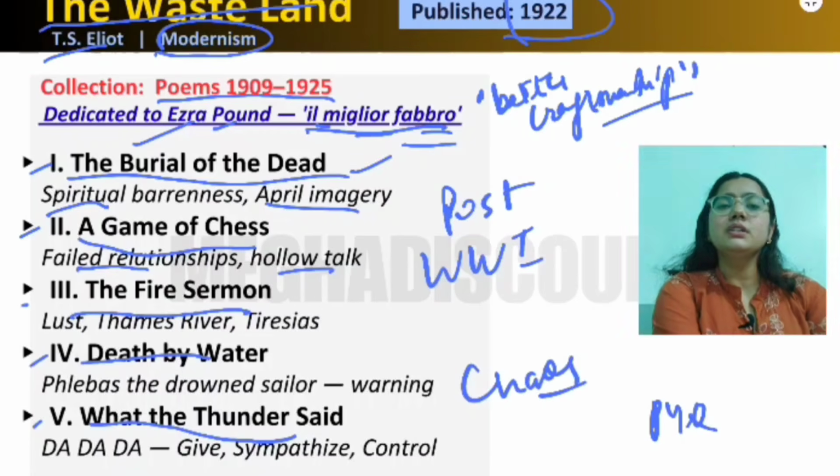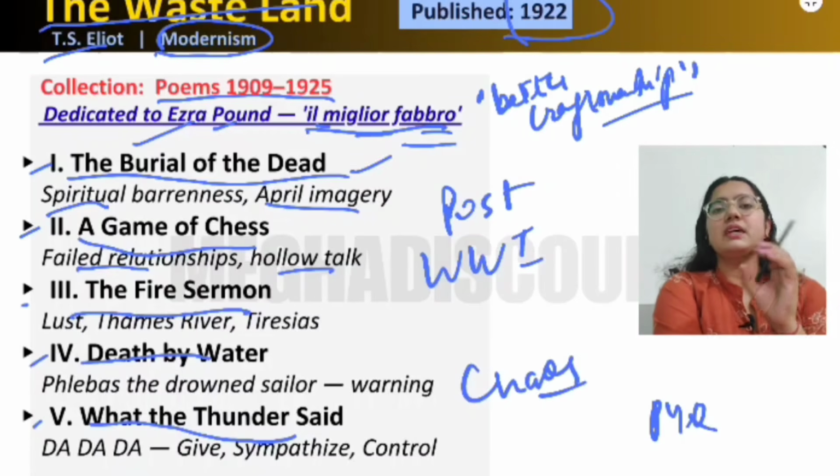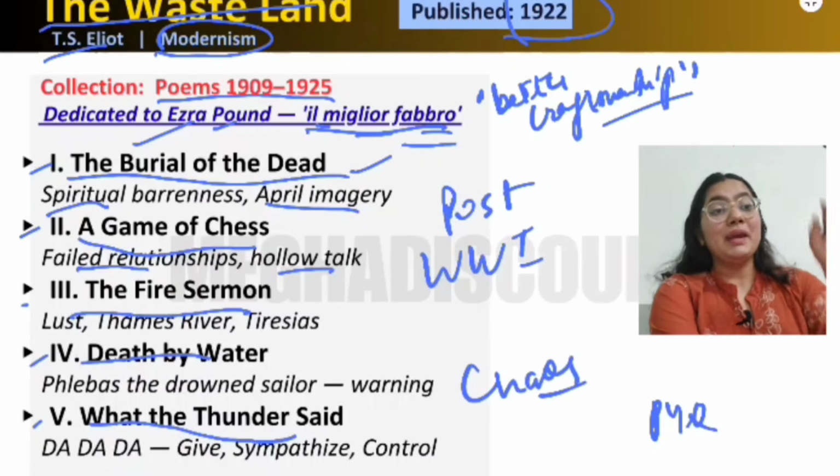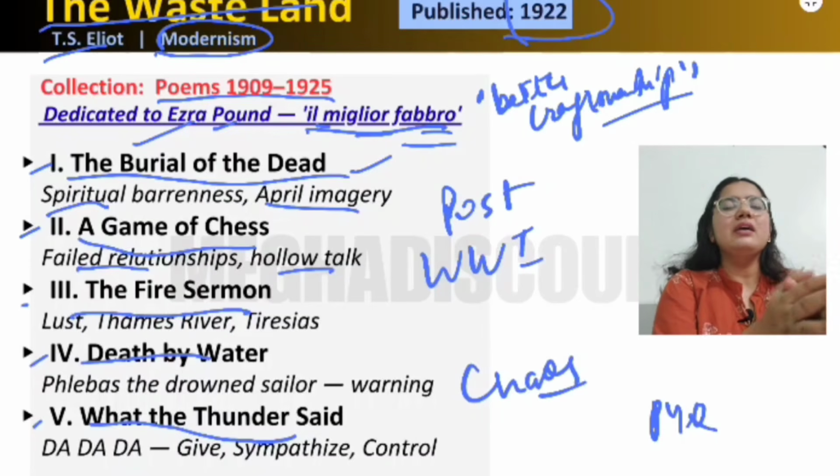I'm not telling you to stick to a specific section, because we have many characters and many events in this poem. This poem is like a drama. We have different acts and scenes, not in a literal sense, but there are different scenes, different characters, different stories. T. S. Eliot is showing you the wasteland, and this land includes so many people. So there are so many stories.